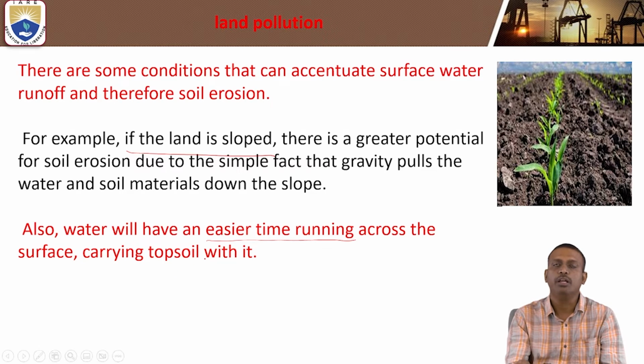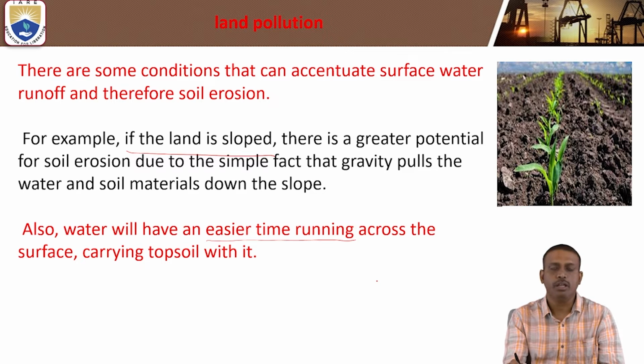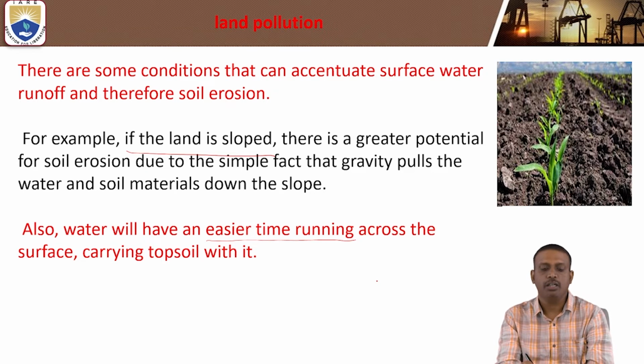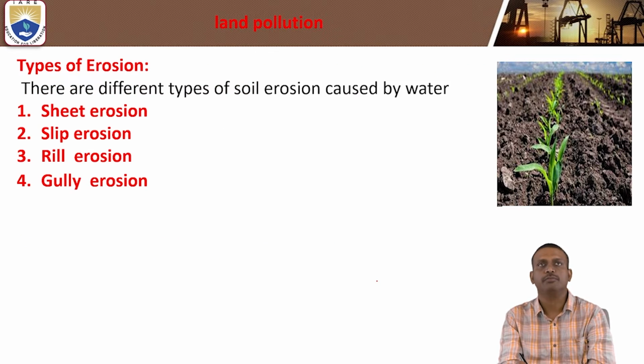For example, if the land is sloped, what happens? There is a greater potential of soil erosion due to the simple fact that gravity pulls the water and soil materials down the slope, and water has an easier time running across the surface, carrying topsoil with it.